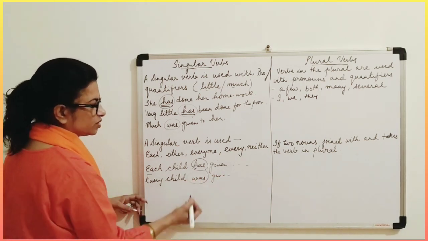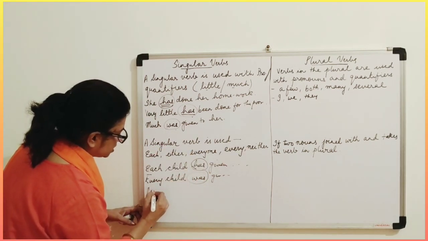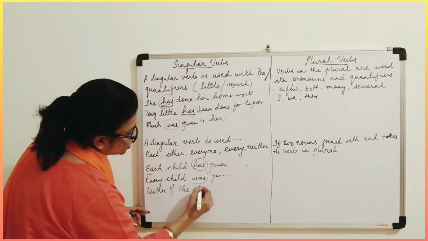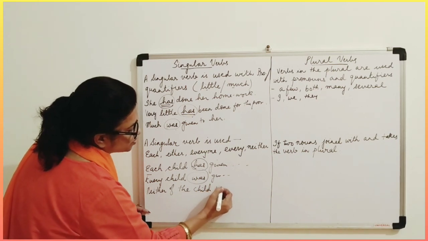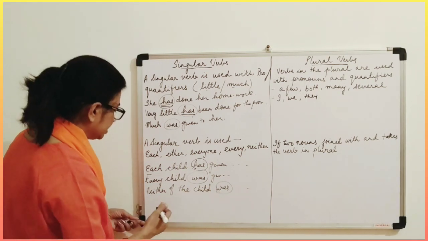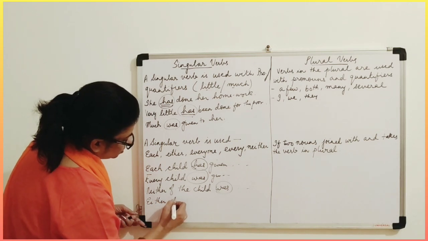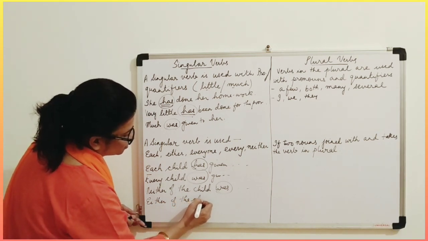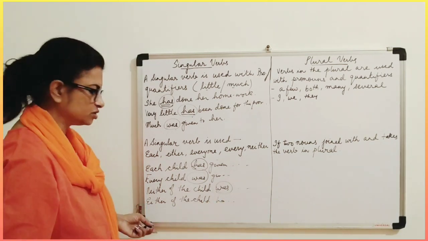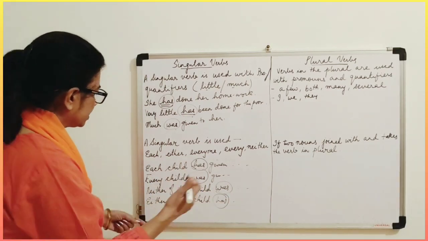So was. Now neither of, let's do neither of the children was present. Either of the children has given anything. So has. Then everyone.